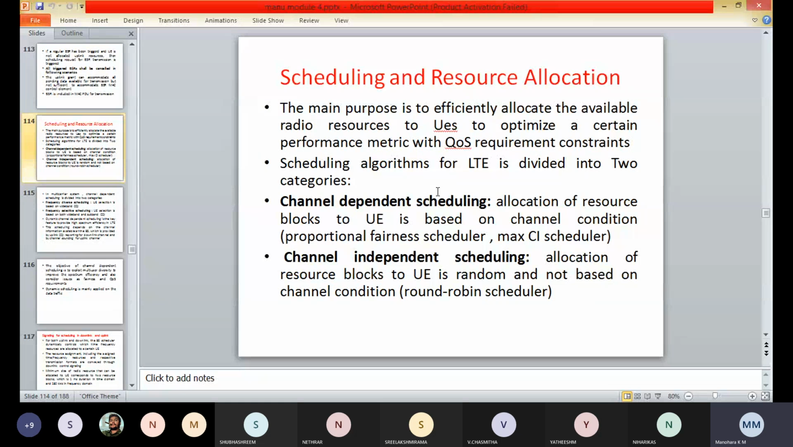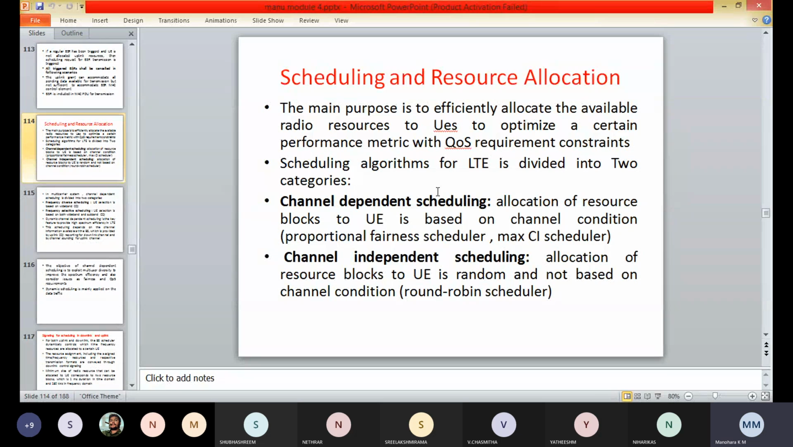So in the physical layer procedure and scheduling, the main purpose of the scheduling and resource allocation is to efficiently allocate the available radio resources to the user equipments to optimize certain performance metrics with the quality of service requirement constraints. Here the scheduling algorithms for the LTE can be divided into two categories. The first one is channel dependent scheduling and the second one is channel independent scheduling.